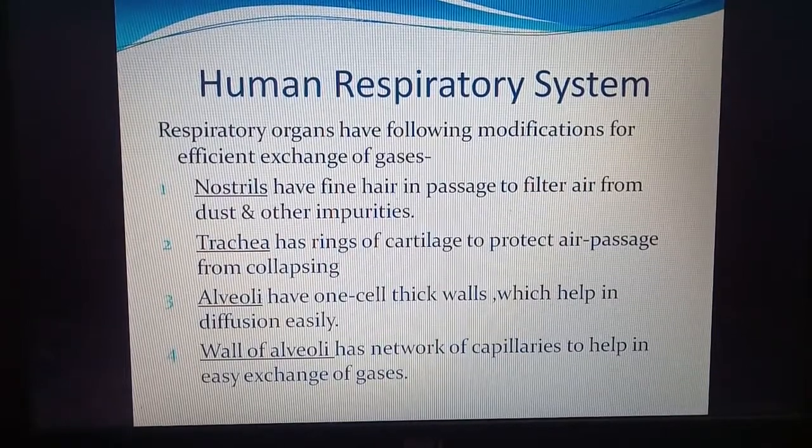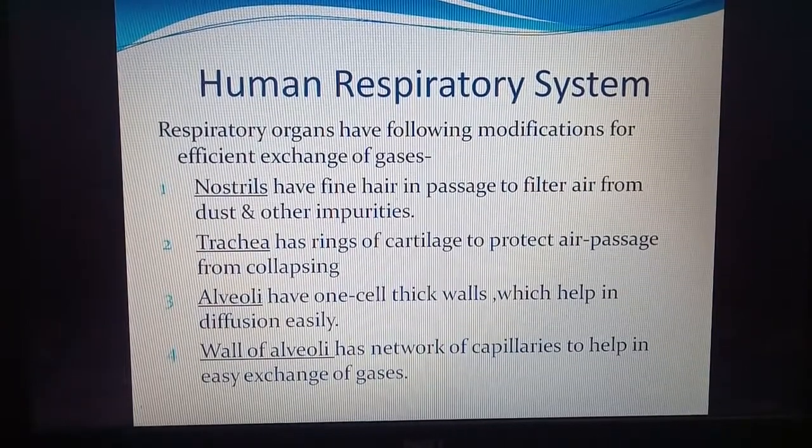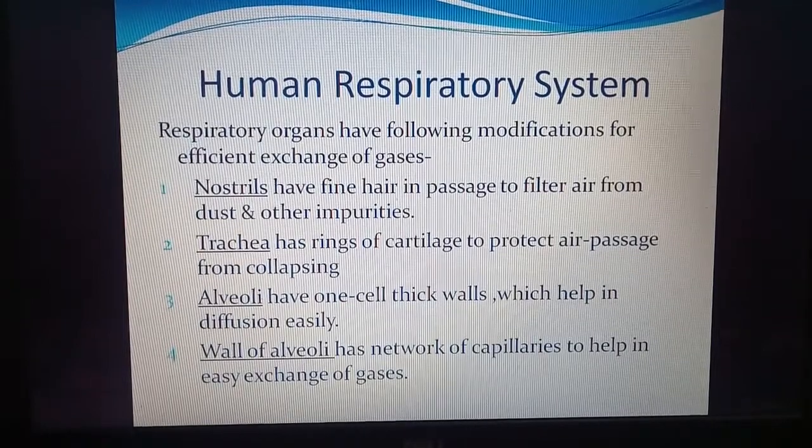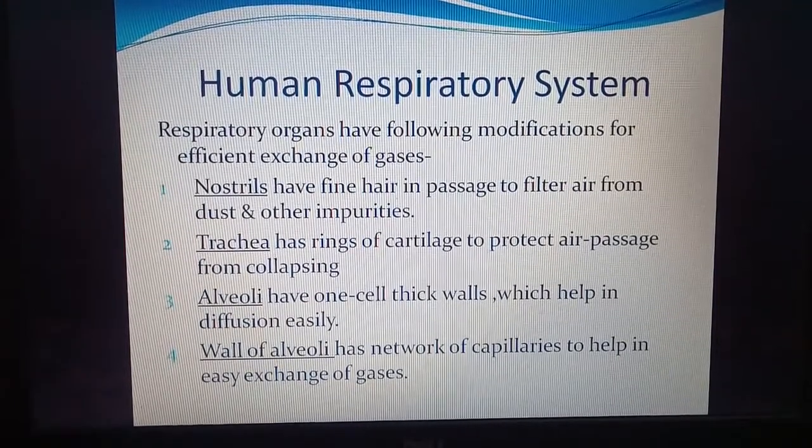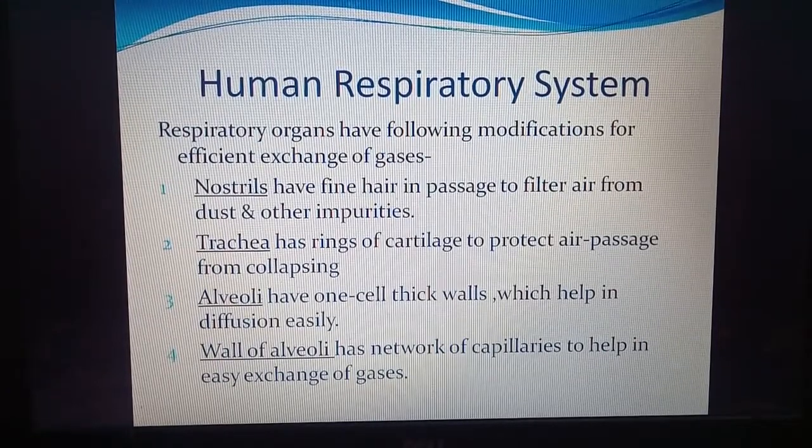The respiratory organs have certain modifications for exchange of gases. So why does exchange of gases take place only in the respiratory system? Because it has certain modifications which are not found in other organs. There are mainly 4 modifications. The first is the nostrils. The nostrils have fine hair in the passage, and this hair filters air from dust and other impurities. So dust and bacteria cannot enter. They are trapped by the hair, and we also know that mucus is produced in the nostril.